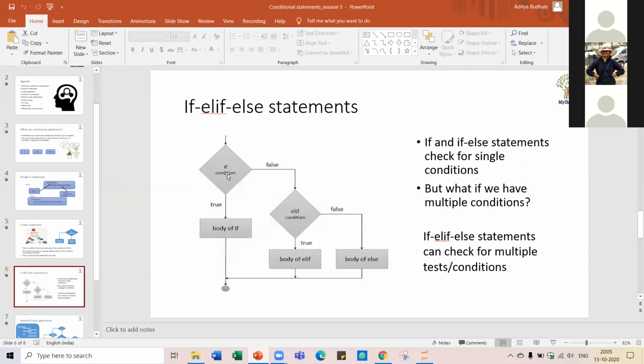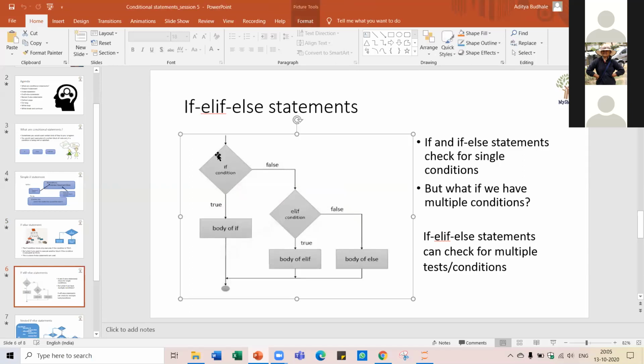Here you can see our condition 1. If this is true, then this will be executed. If it is false, then we will test for another condition. Another condition will be tested inside the elif, and if that is true, then the code associated with that will be executed.